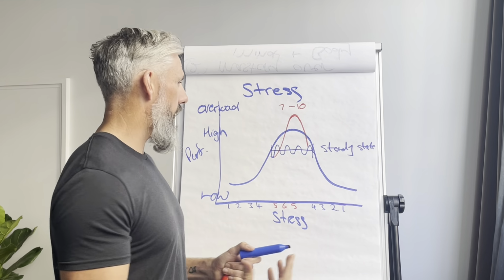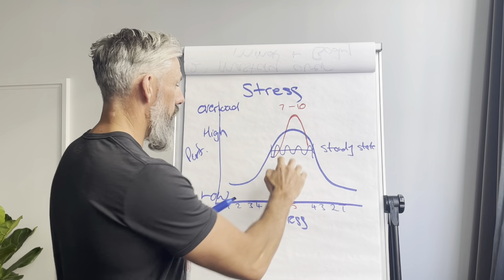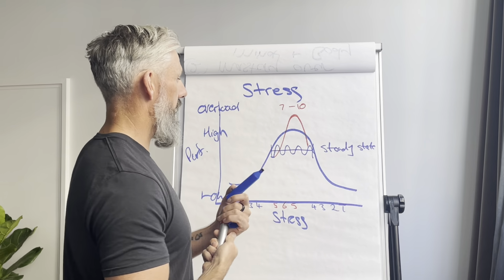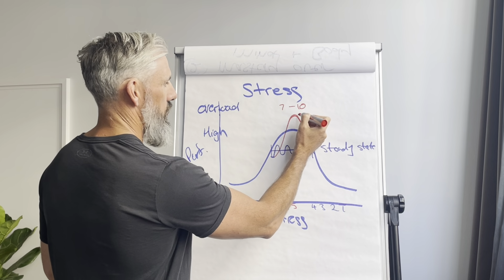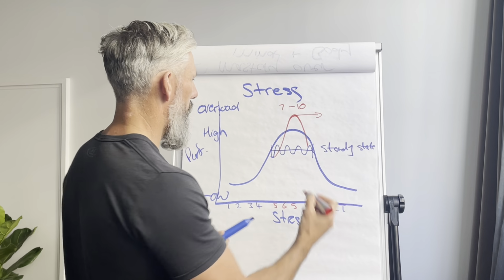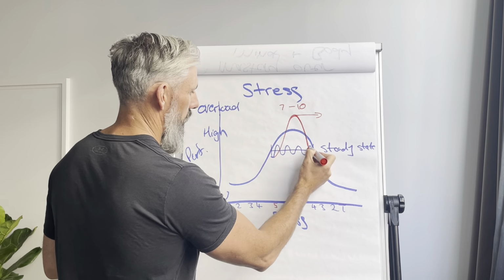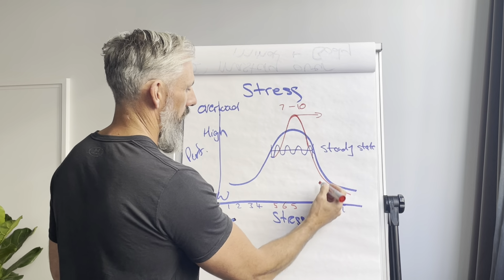And when we can identify that, we can understand that we need to drop back down to our level of steady state. Because otherwise, if we go up and try to stay in that level of 7 to 10 for a long time, we can't sustain it. It's not sustainable.